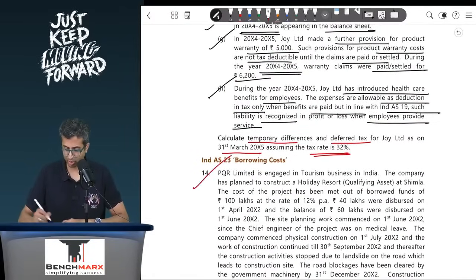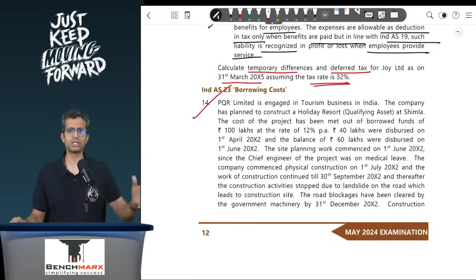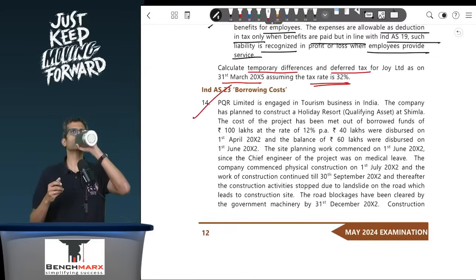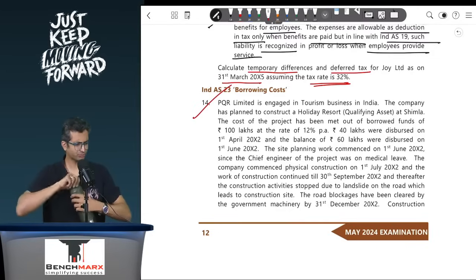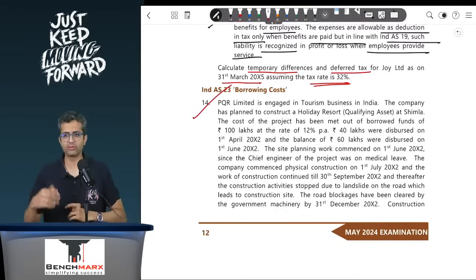Next, you have question number 14. So this is regarding commencement, suspension and cessation of borrowing cost. More of a case-based problem. So when we look at commencement of capitalization, you will commence capitalization once it is the later of the date when loan is taken, activities commence and expenditure is incurred.